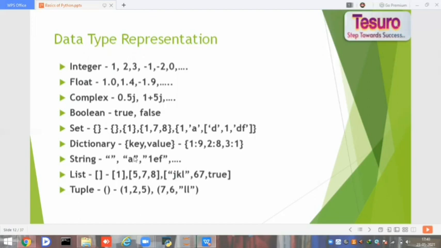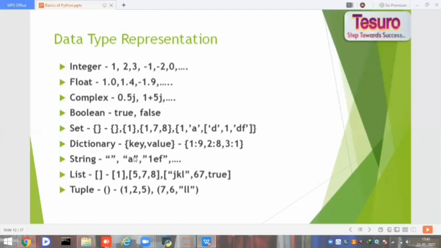Under set, we use curly brackets, and in the set we can have a collection of different data types or a collection of the same data type as well. Whereas in dictionary we have a mixture of key-value pairs. In string we have a collection of words, characters or alphabets, and this string is enclosed in double quotes.